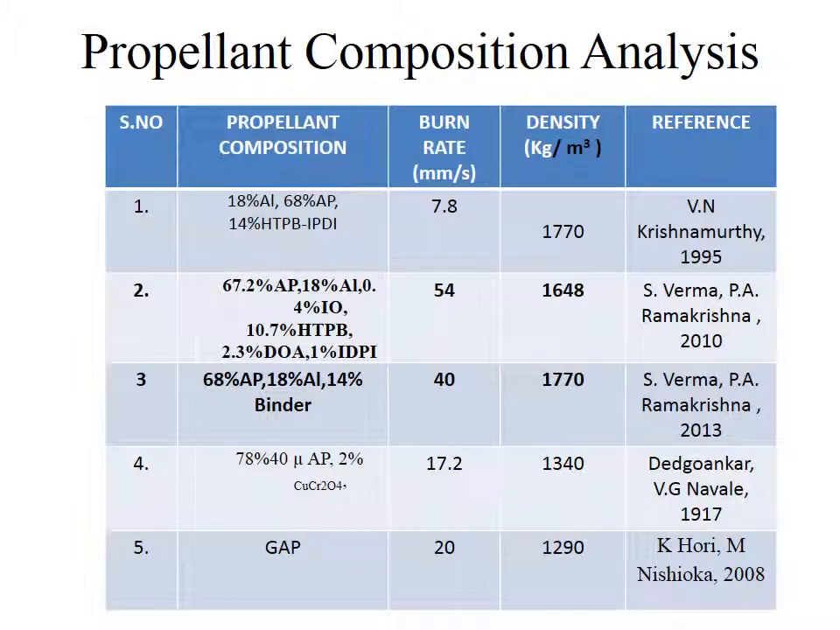From the analysis and research work, various compositions have been formulated by various researchers over the decades, and I have chosen compositions 2 and 3 with rich constituents, with burn rate 54 mm per second and density 1648, and the third composition having 40 mm per second and 1770 kg per meter cube. These two compositions will be further worked on with grain configuration and performance analysis.